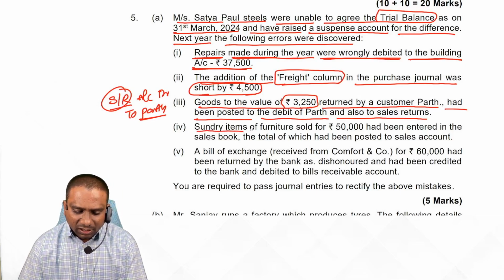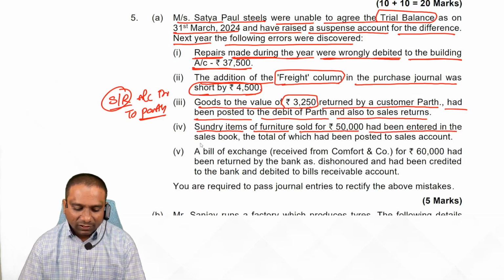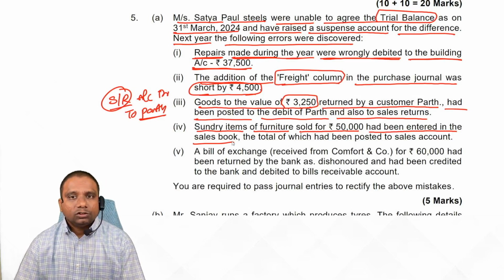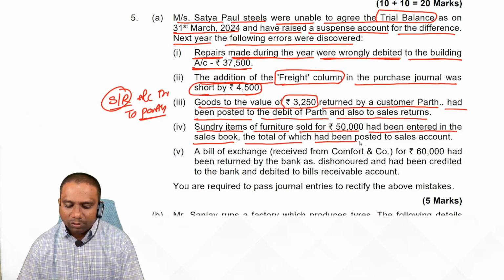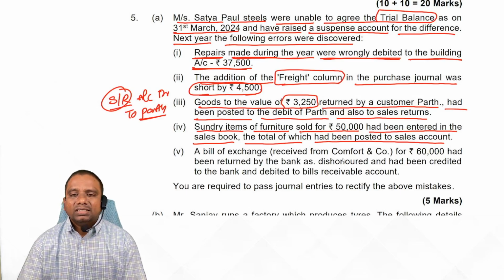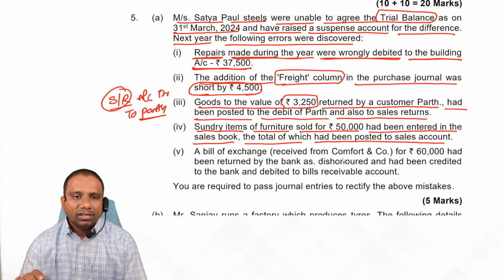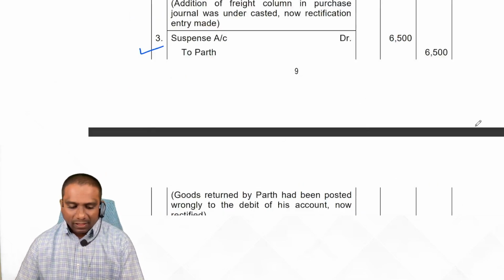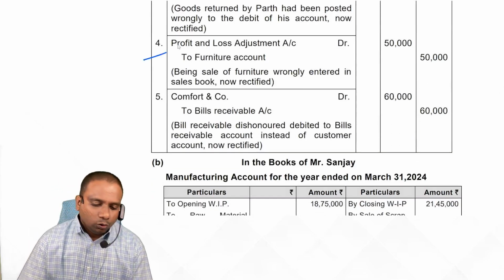Next. Sundry items of furniture sold for 50,000 had been entered in the sales book, the total of which had been posted to the sales account. Normally, how do we adjust this? Simply sales account debit and furniture account credit. Here sales is a nominal account. So what is the entry we record? P&L adjustment account debit to furniture account. Profit and loss adjustment account debit to furniture account.